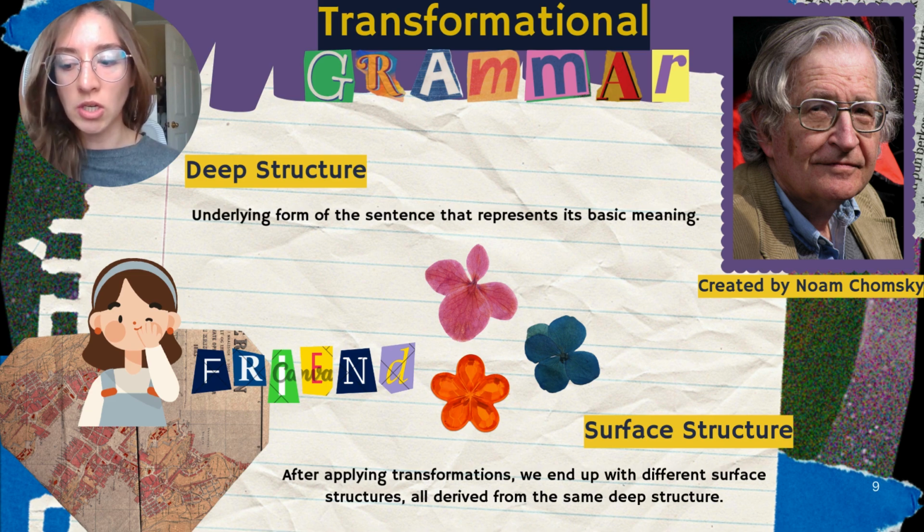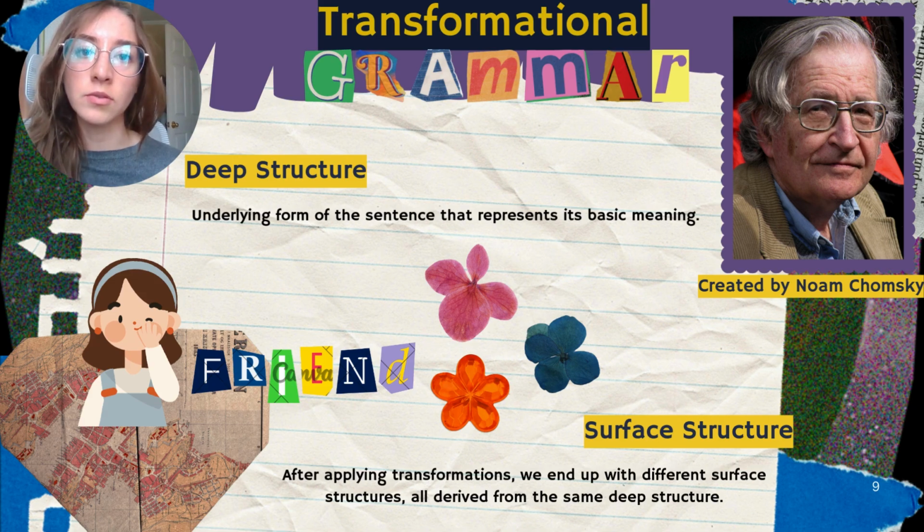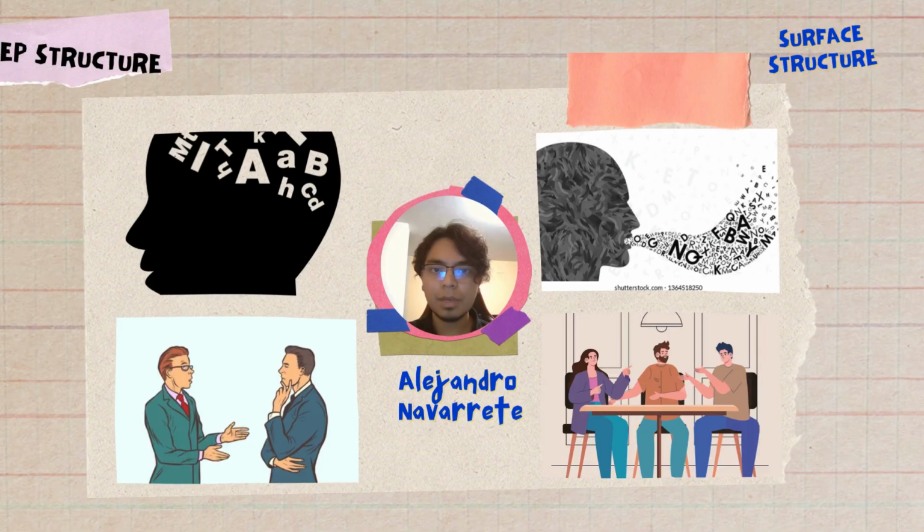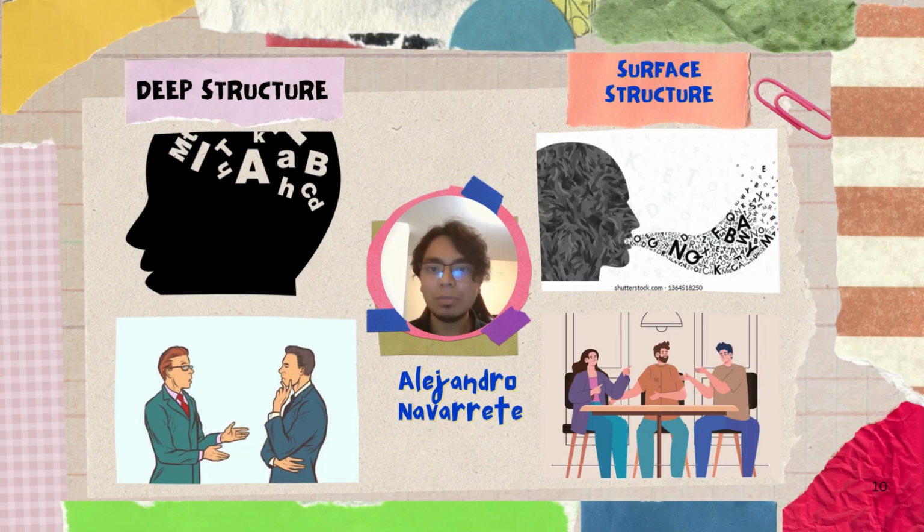The structure has changed. Also, we could change this to a question. Did the girlfriend pick up a flower? And that has changed to a question in the past tense. So basically, we have the same meaning, but the surface structure has changed, but the actions that we're talking about, the people we're talking about, the objects we're talking about are the same. That's transformational grammar. Deep and surface structures are often used as terms in a simple binary opposition, with the deep structure representing meaning and the surface structure being the actual sentences written or told.